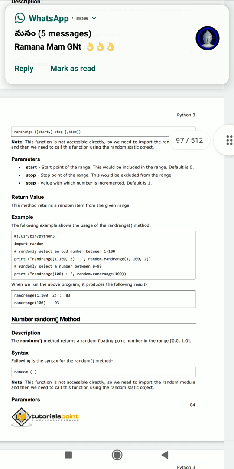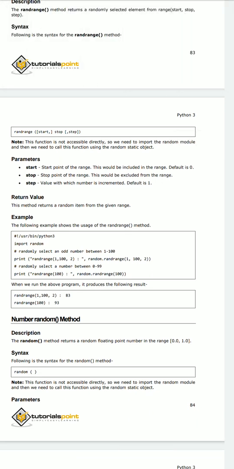Here, suppose I have three values, 1, 100 and 2, and I am going to print some value. That means there are values from 1 to 100. With the randrange function I can get the value 83. So 83 is a valid value. Why? Because it is in the range of 100.